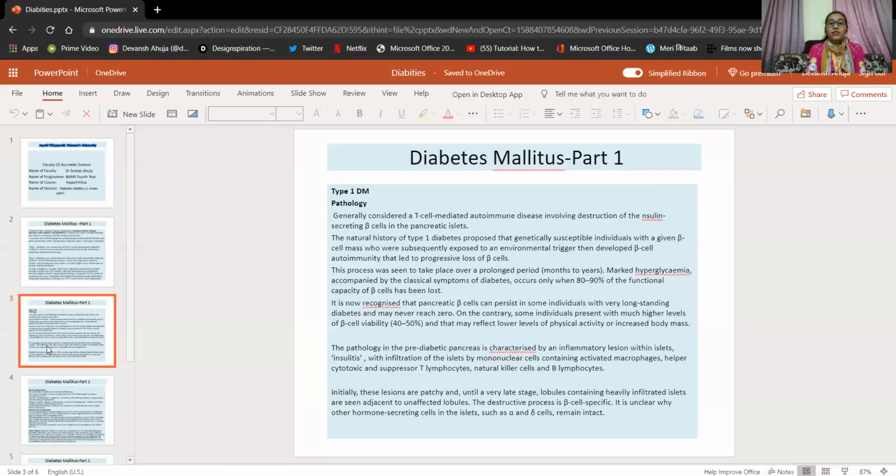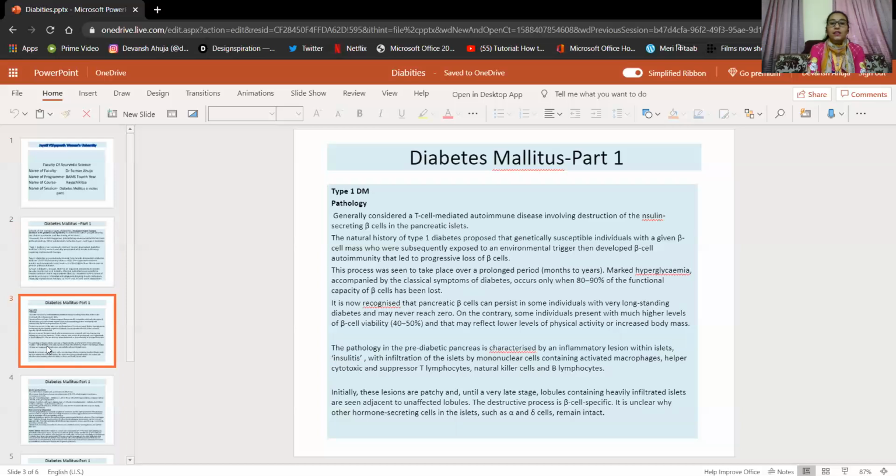This process takes place over a prolonged time, months to years, and marked hyperglycemia accompanied by the classical symptoms of diabetes occurs only when 80 to 90% of the functional capacity of the beta cells has been lost. Before that, the patient is usually asymptomatic. Although the patient has hyperglycemia, the body is managing, and the patient remains asymptomatic. When 80 to 90% of functional beta cell capacity has been lost, the classical symptoms of diabetes appear.